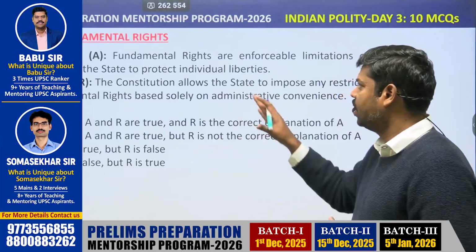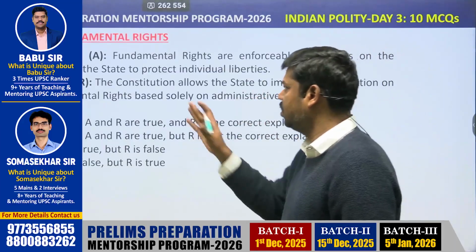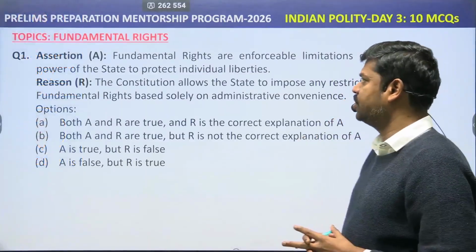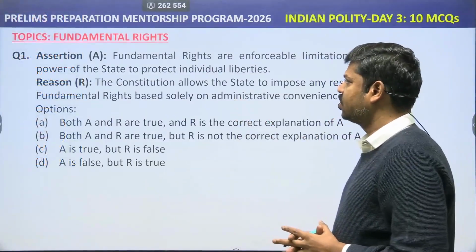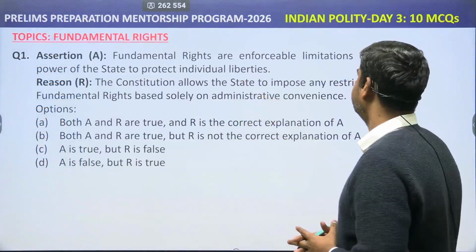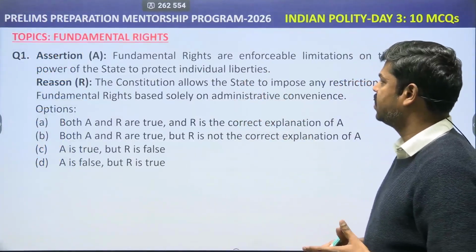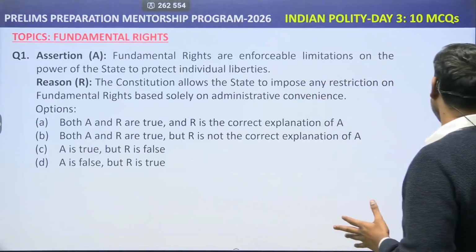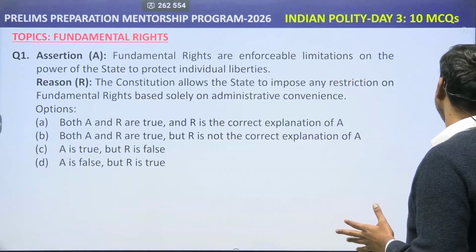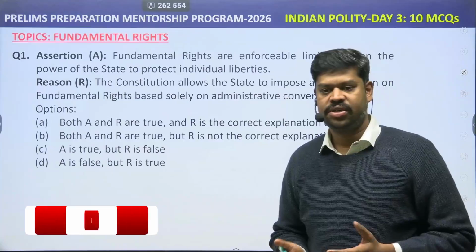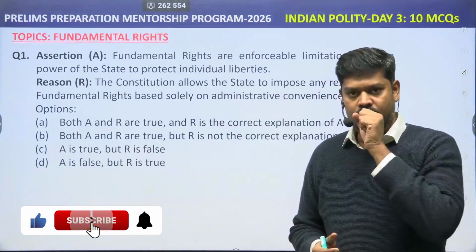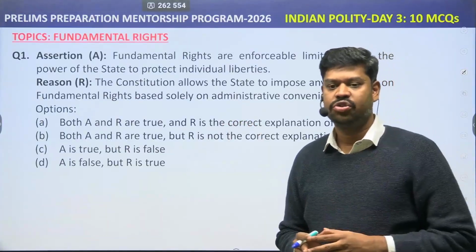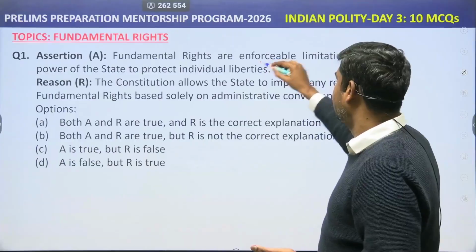All right, so come to question number 1, which is basically an assertion and reason type of question. Assertion is: the fundamental rights are enforceable limitations on the power of the state to protect the individual liberties. This is definitely true. The very idea of fundamental rights in the Constitution is that they wanted to limit the powers of the state, so they are very much enforceable. That is the reason the fundamental rights are also considered to be the Magna Carta of the Indian Constitution, which is trying to restrict the powers of the state. So assertion is definitely true.